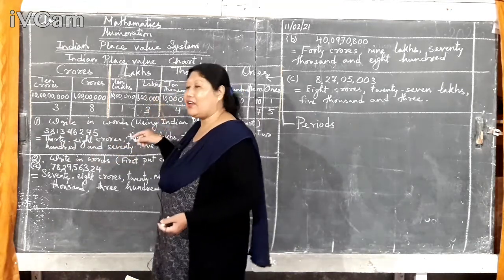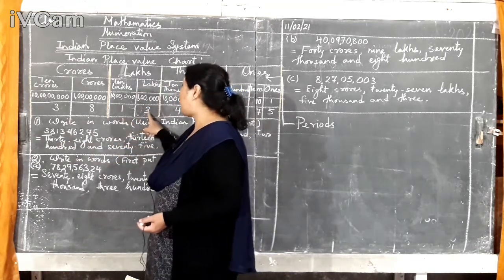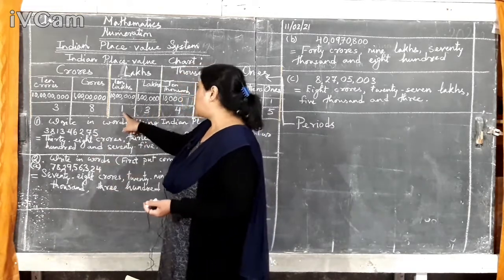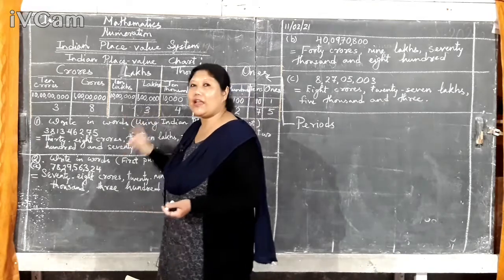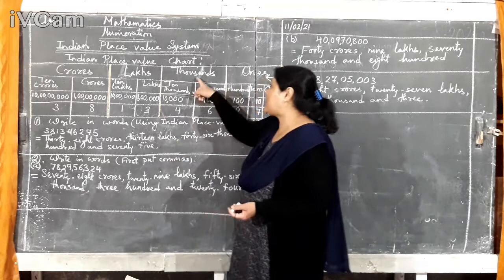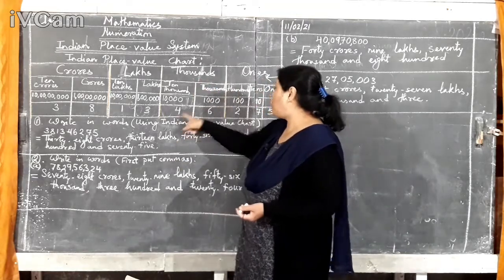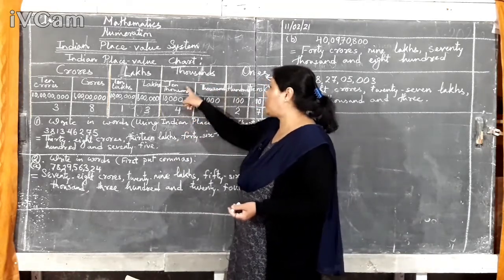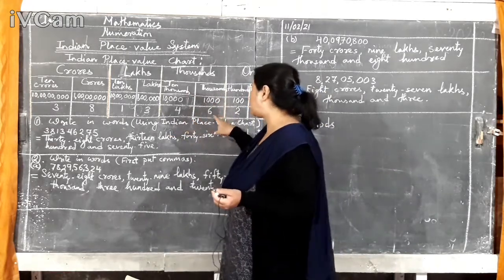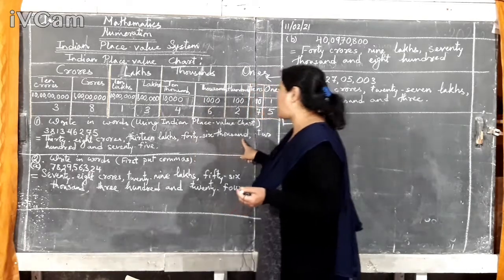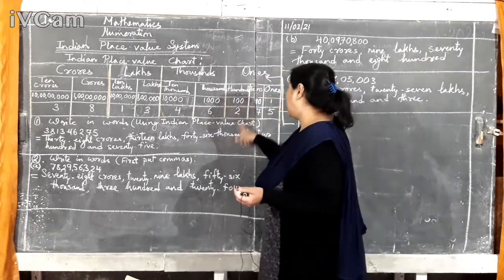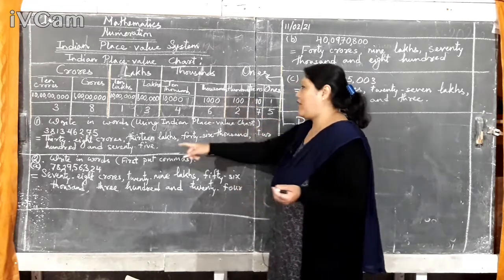Now next is lakh. Lakhs has 1 and 3. Say it together or write it together, so it will be 13 lakhs. And next is thousands: 4 and 6. It won't be 4, 10,000, 6,000. You have to say it together, so it will be 46,000. Then you know the story after that: 275.